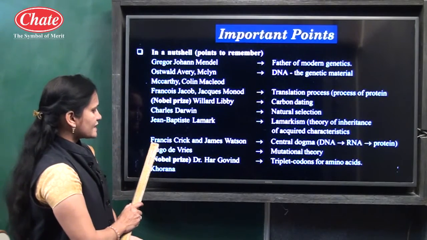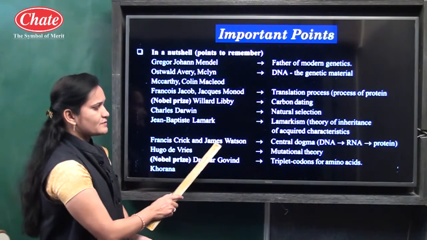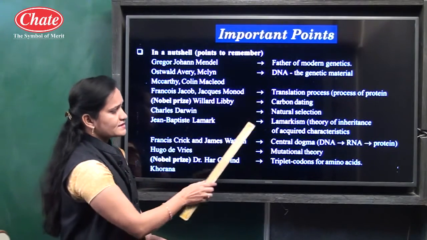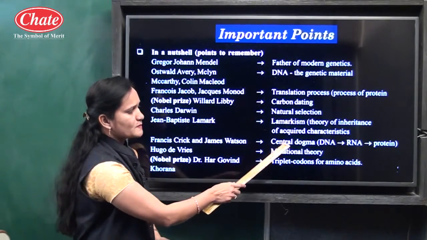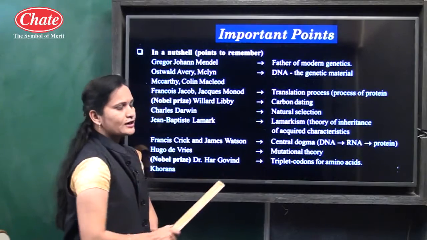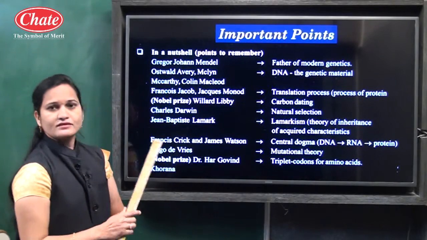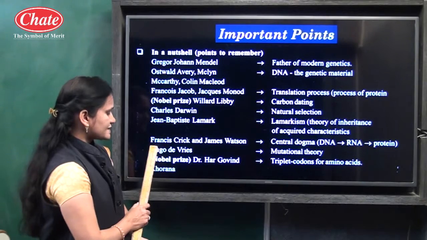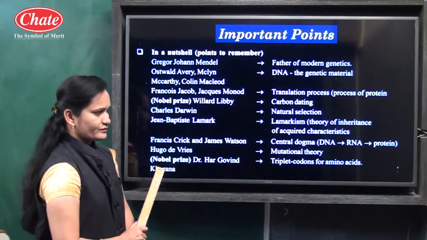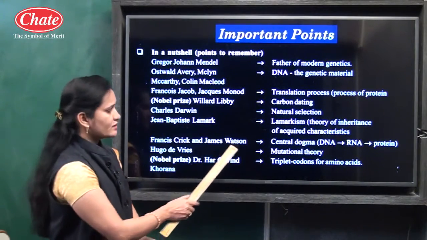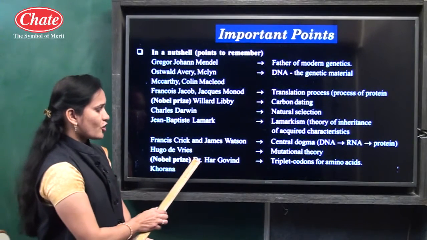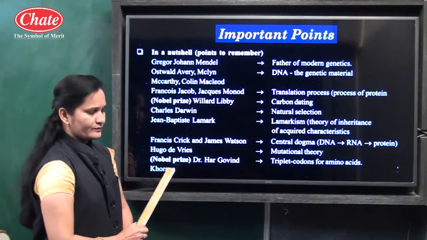The next scientists are Francis Crick and James Watson. These both scientists studied the process of central dogma. Now what does central dogma mean? About this, in the next point we will see the details. See, the next scientist is Hugo de Vries. Hugo de Vries proposed the mutation theory. And the last scientist is Dr. Hargobind Khorana.